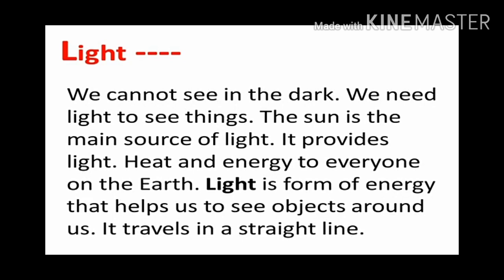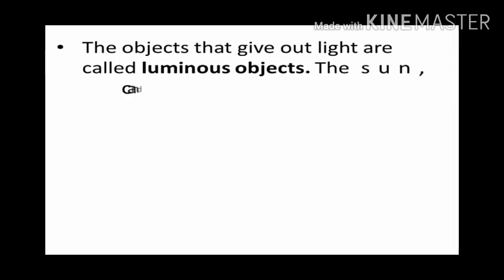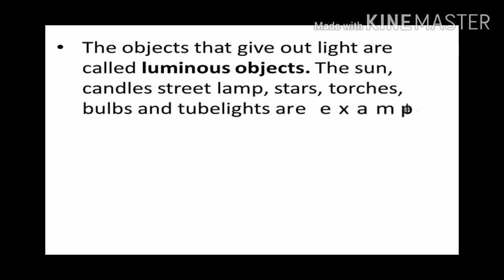Yes, my dears, if it is dark, we cannot see anything. If we are able to see anything, it is only because of the light. As we all know this basic concept, the sun is the main source of light, and as we are seeing things all around us, it is only because of light. The sun provides light, heat and energy to everyone, whoever is present on the earth. Light is a form of energy, it helps us to see objects around us, and it even travels in a straight line. The objects that give out light are called luminous objects.